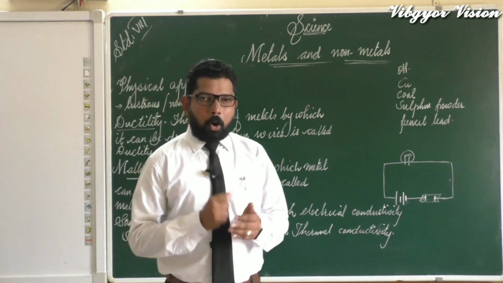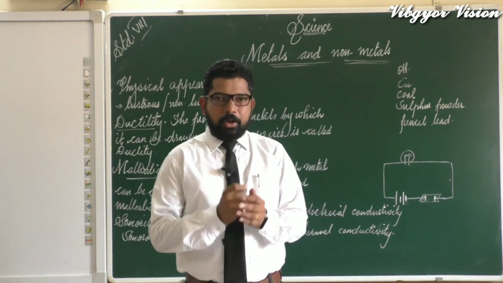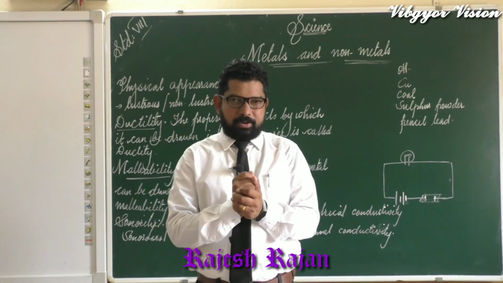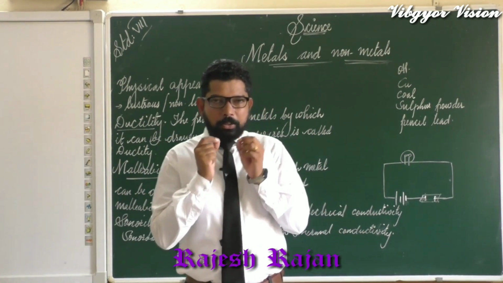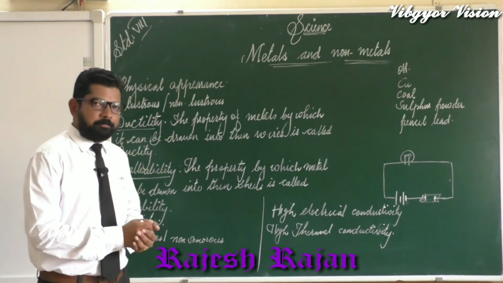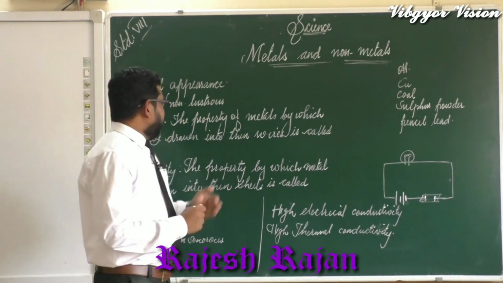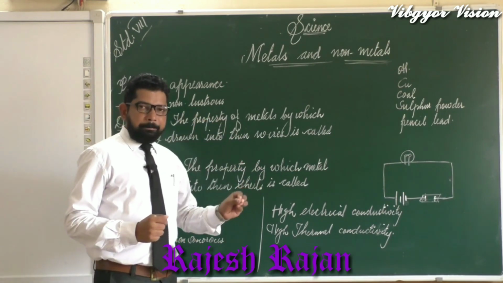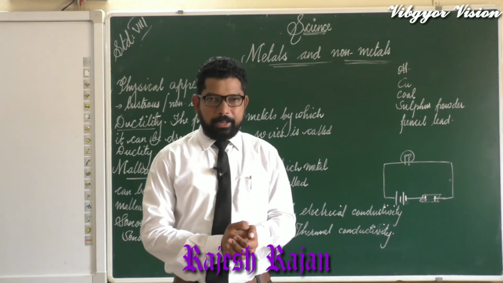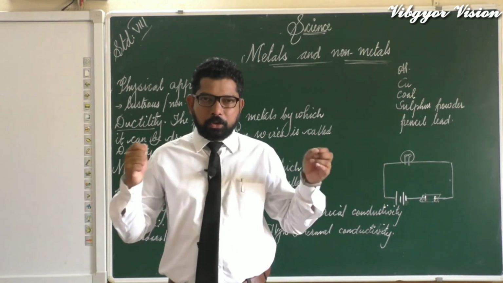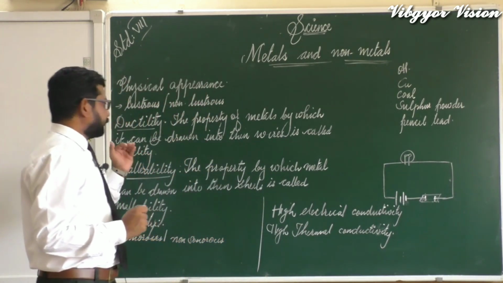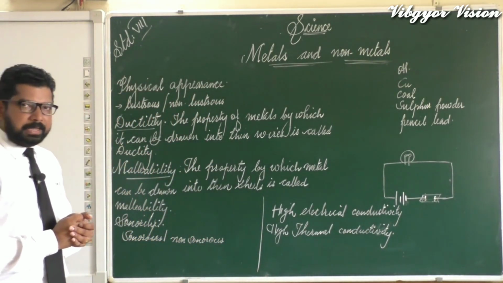So you have seen that copper wire. How is the copper wire? Thin copper wire. We have seen the copper as copper wire, isn't it? So this property of metal is known as ductility. What property of metal is known as ductility? The property by which metal can be drawn into thin wires is called ductility. Hope it is clear.